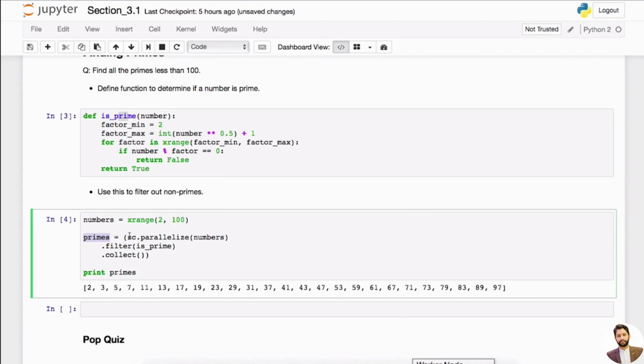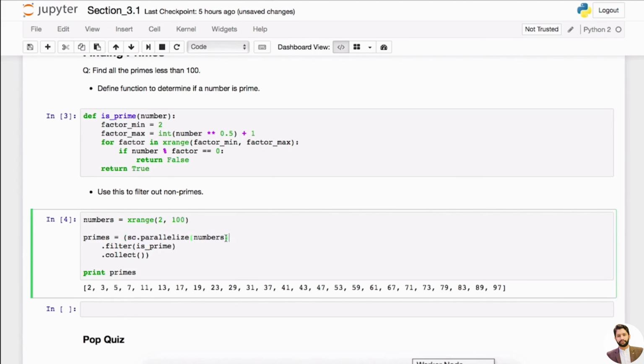The prime numbers. As usual, as in our previous example, we do sc.parallelize, right? Our numbers, right? This is our list of numbers. And then we want to do dot filter, remember dot filter, and then is_prime. So we are passing this function as a filter, and then doing the collect, right?